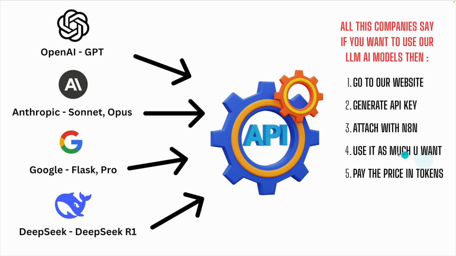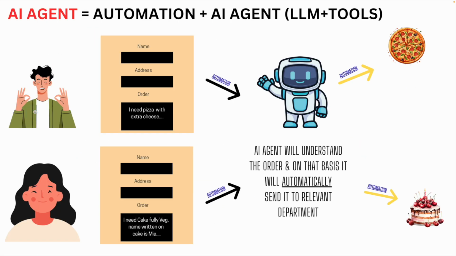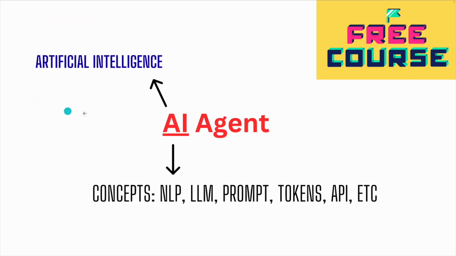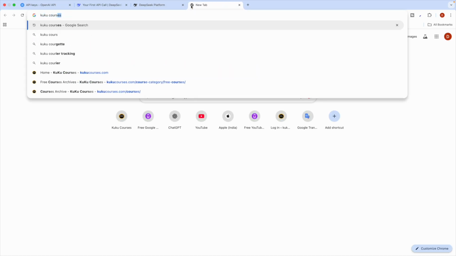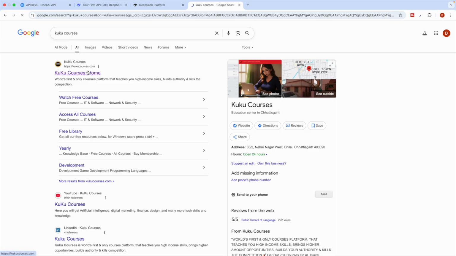And frankly speaking, you might be thinking about what price we need to pay in tokens. Now for this, again, I'm recommending, and at the very start of the lecture I said that AI is a very different field, artificial intelligence. It has plenty of concepts like NLP, LLM, prompt, tokens, API, etc. These concepts I don't want to discuss in detail in this AI agent lecture. This will take lots of time. So for that, as I have mentioned, I have provided my free course. Let me show you again. Don't ignore it. If you have time, make sure you go ahead and watch it. It will become very clear for all of you.